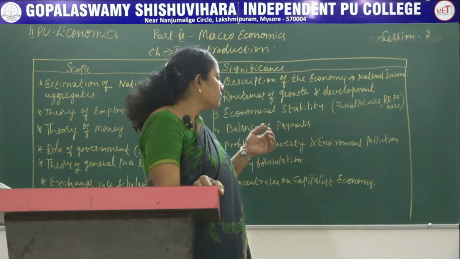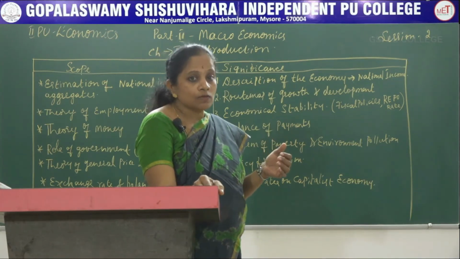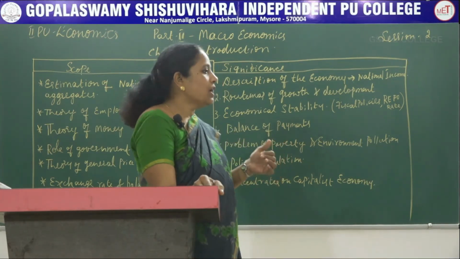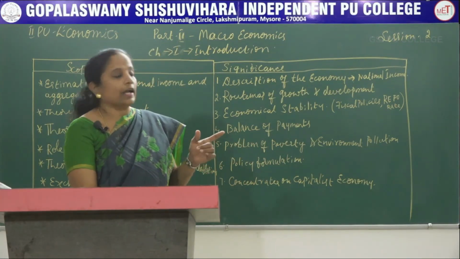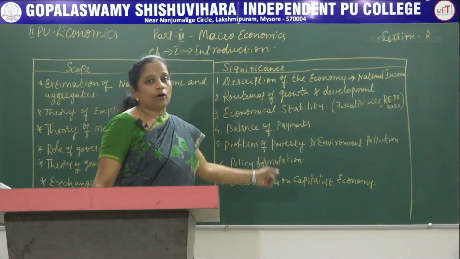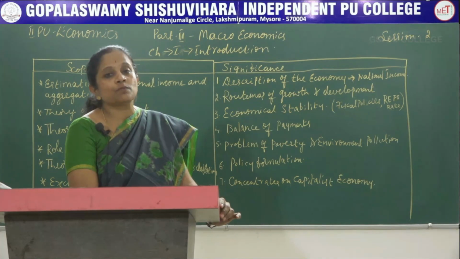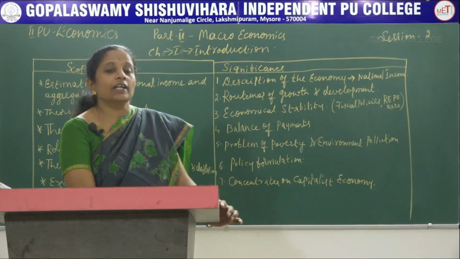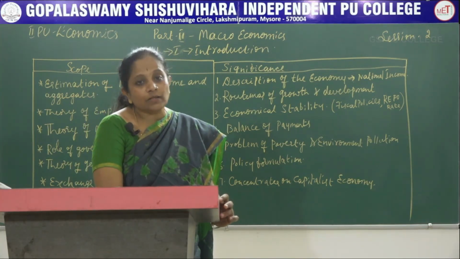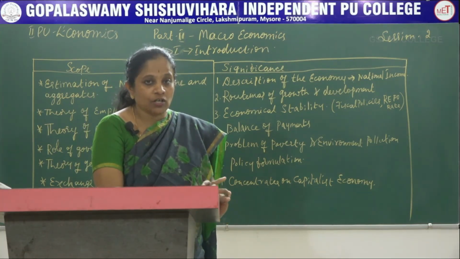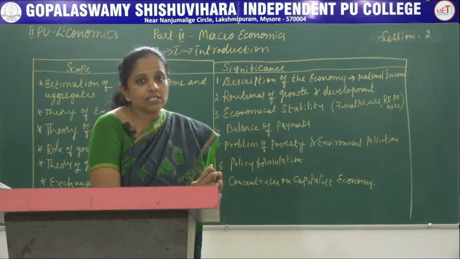Even though our economic situation is not that good, or did not prove good because of the lockdown, and productivity was lost, still the government did not bother about profit, and so it worried about the social well-being of the country. It established COVID hospitals, gave treatments, and supplied free food and shelter to the quarantined people during this COVID situation. So, these are all macroeconomic identities, macroeconomic significances only.